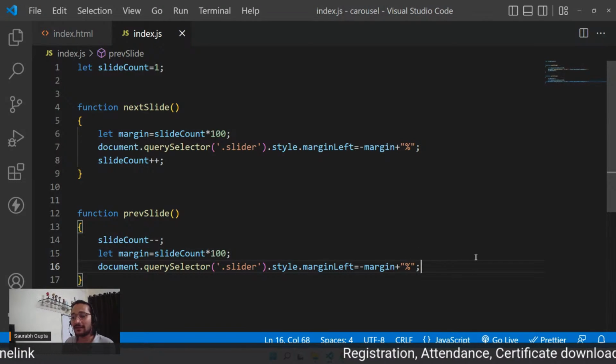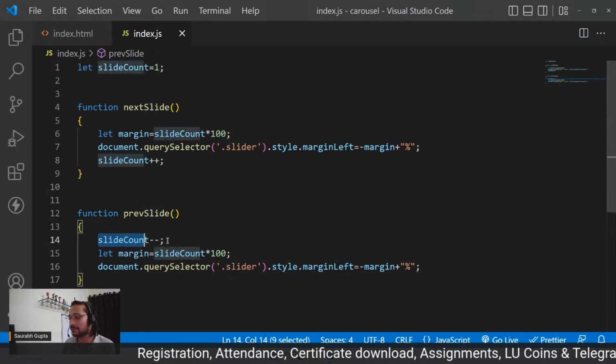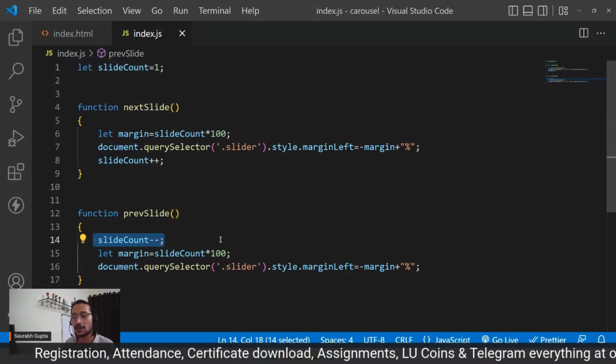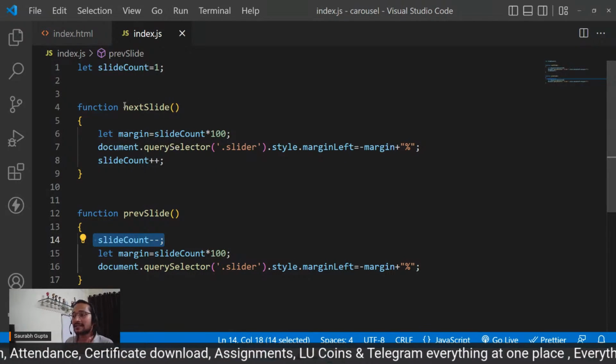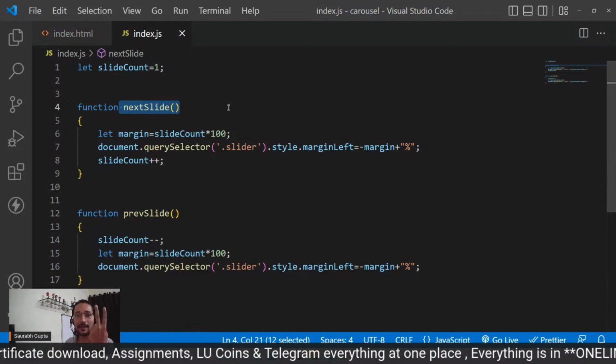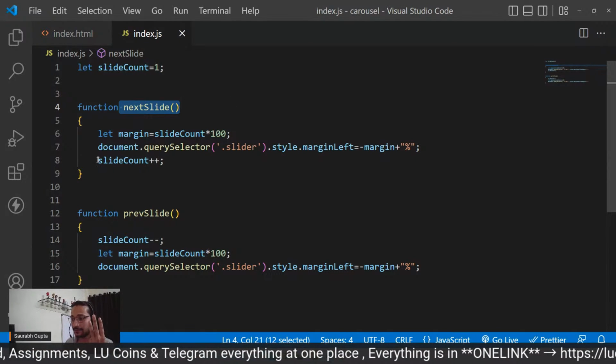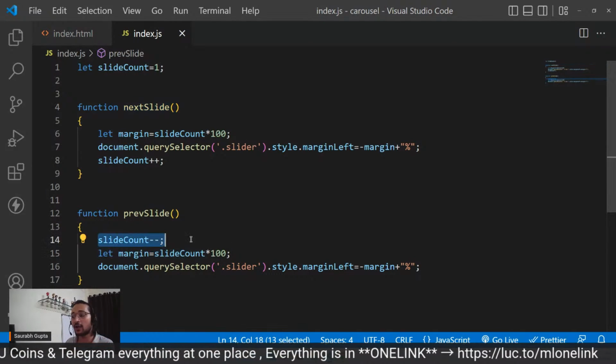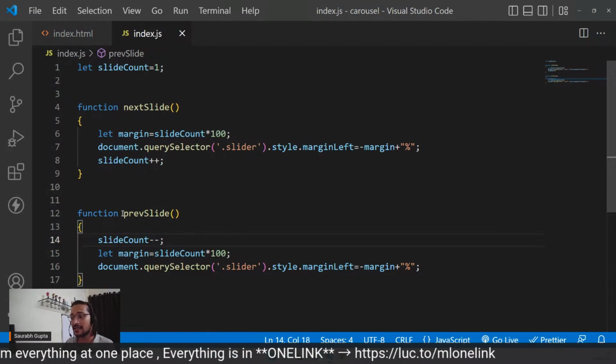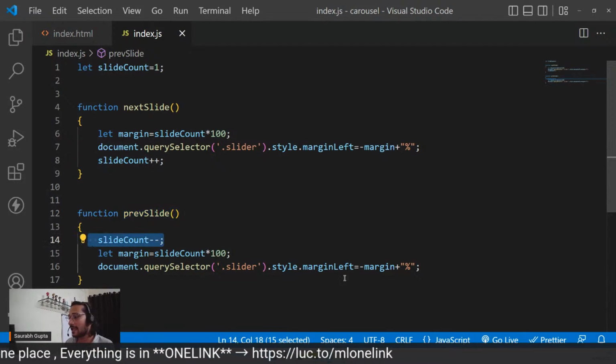No, minus is fine. I think, Shankara, minus is fine, buddy, because we are doing it here, right? We're doing it here, minus minus. So let's say we click next slide 2 times. Slide count becomes 3, correct? So first I do slide count minus minus. So slide count becomes 2. Whenever I call previous, slide count first becomes 2. And then here it changes.